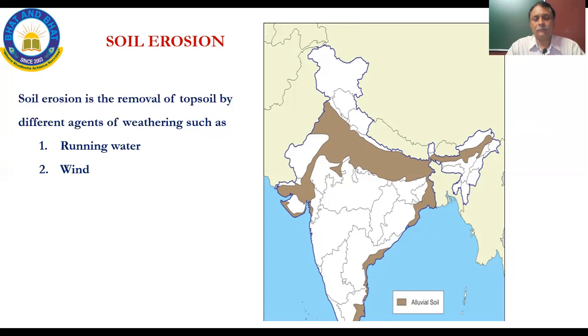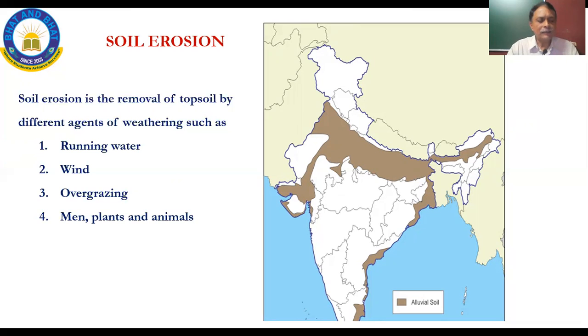Wind, overgrazing by cattle, which in the countryside are taken for grazing. When we come to that, we'll see how we can adopt better policies for control of this aspect.